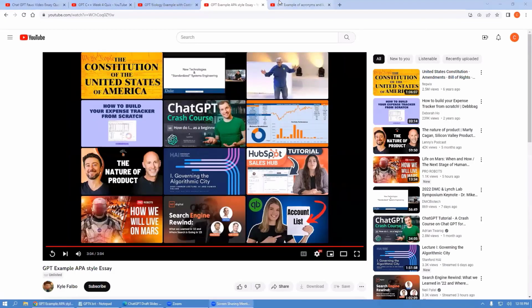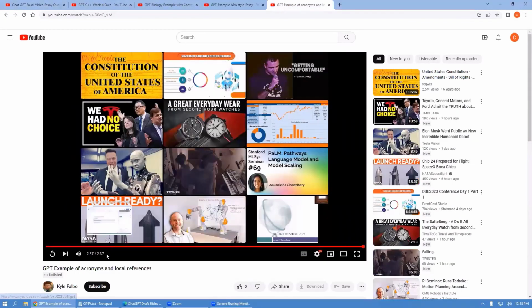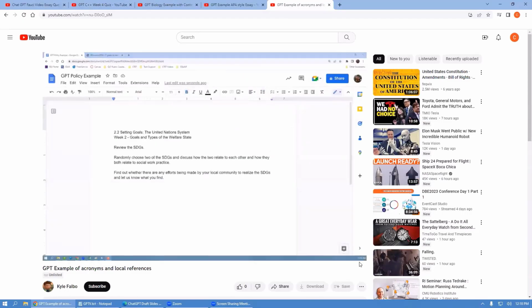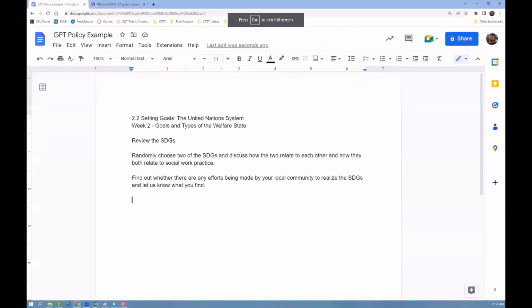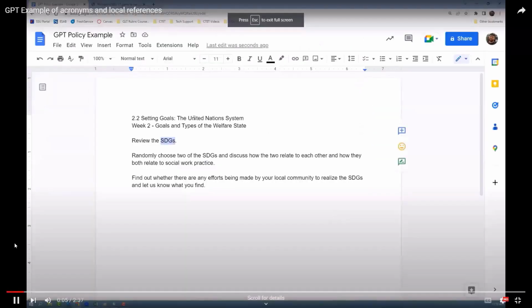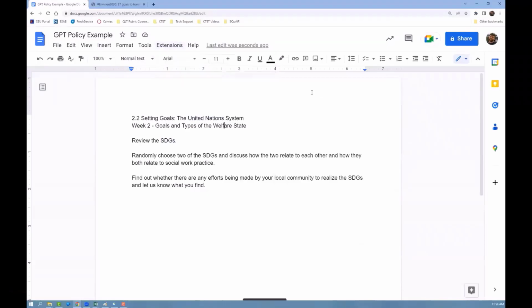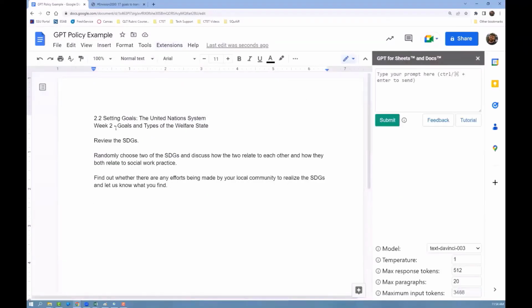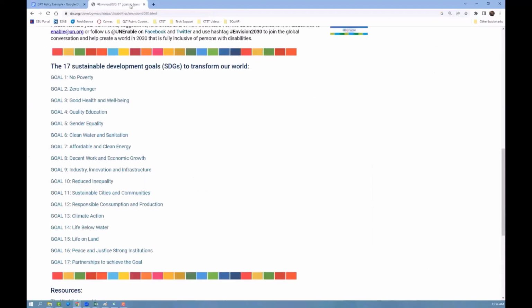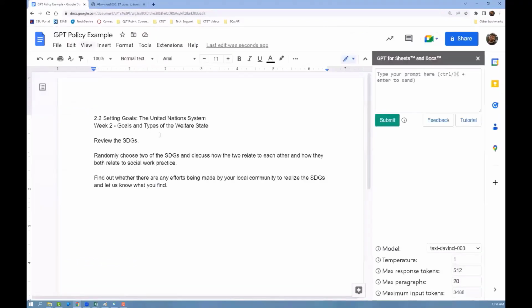Last example I want to give here is its ability to decipher acronyms and make reference to local resources. So here's another one. This was from my same friend who took a policy course last semester. I didn't know what an SDG was just from the acronym itself, so I'm wondering, is ChatGPT going to be able to decipher what we mean by SDG? I look up UN SDG, and there are our 17 goals for the SDGs.